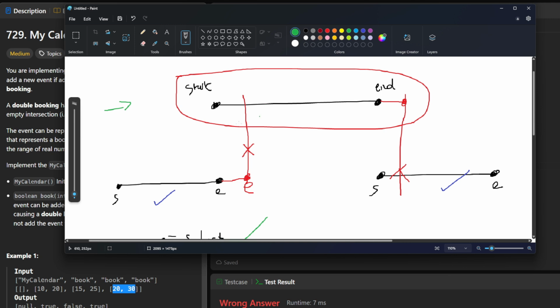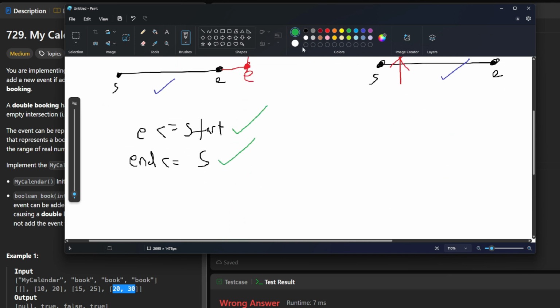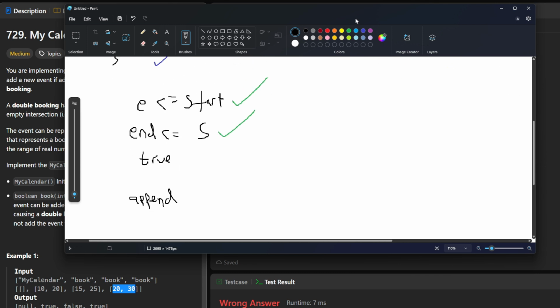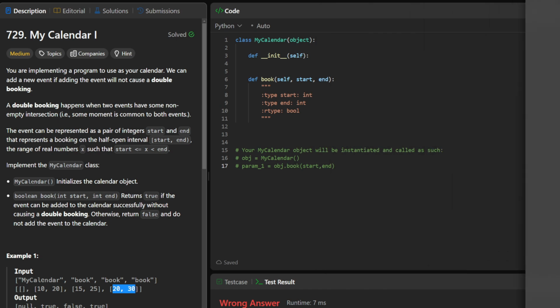So if these two are true, then we return true, and we want to append these two dates into the calendar as such. So we can go ahead and start coding this.